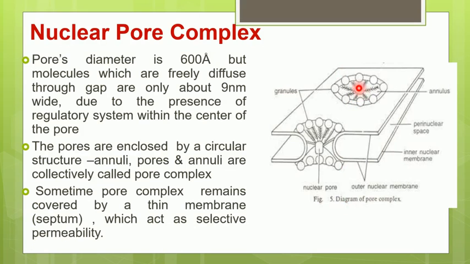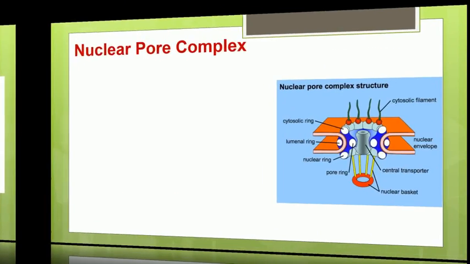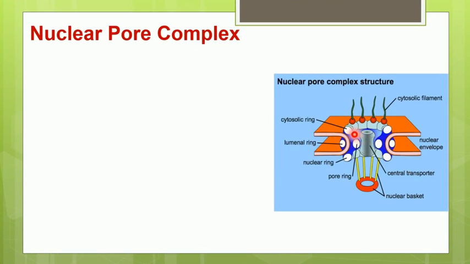Sometimes this pore complex is covered by a thin membrane which is also called a septum, and it acts as a selective permeable membrane. From the side view you could see this octagonal shape of the nuclear pore complex, which is further extended to form a basket like structure. If you see the detailed structure inside, you could see a basket like structure present, that is called a nuclear basket.